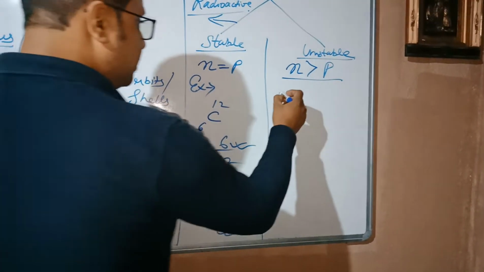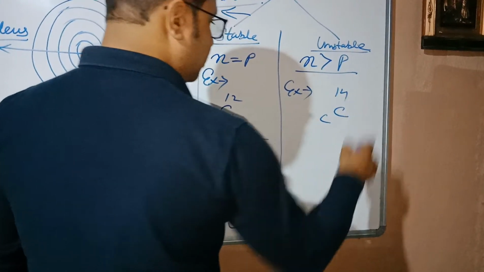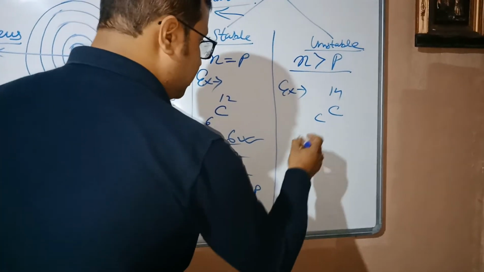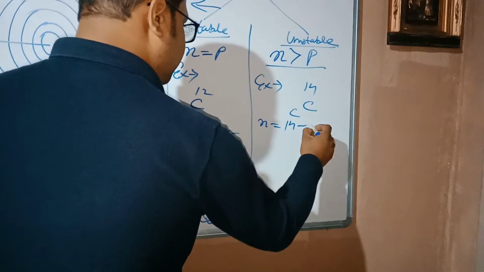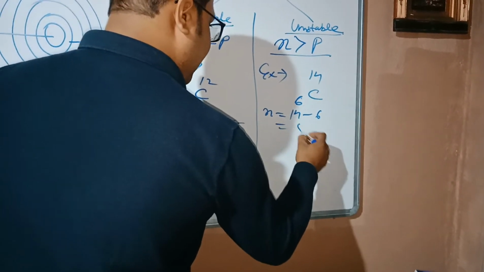Suppose I write an example, carbon only. If we take this particular nucleus of carbon, with mass number 14 and atomic number 6, then the number of neutrons is 14 minus 6, which is 8.